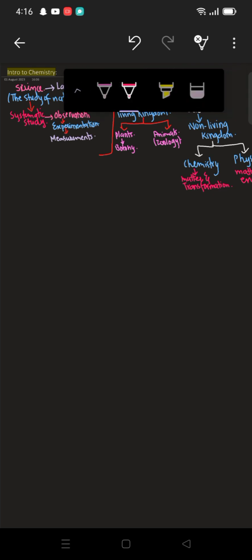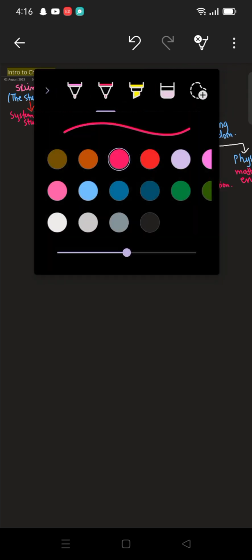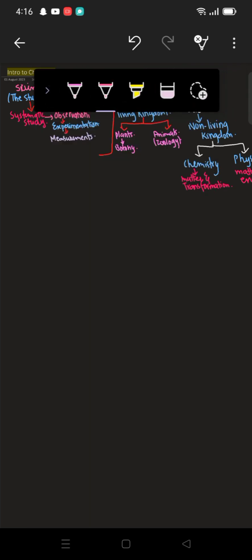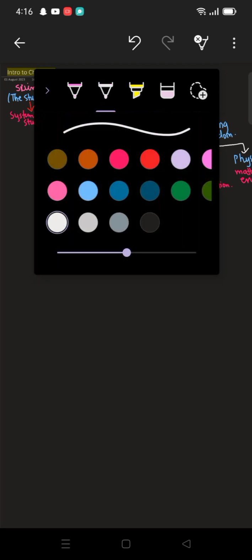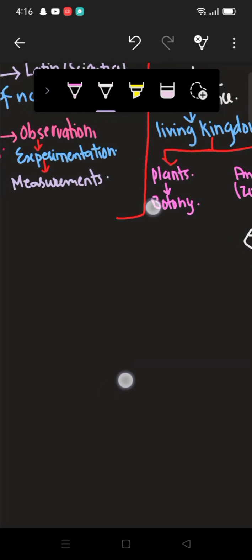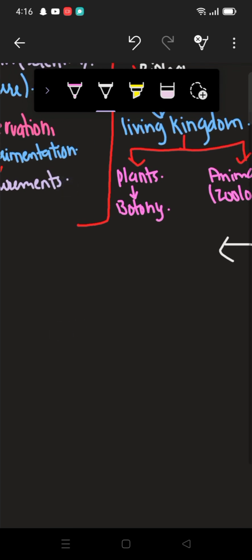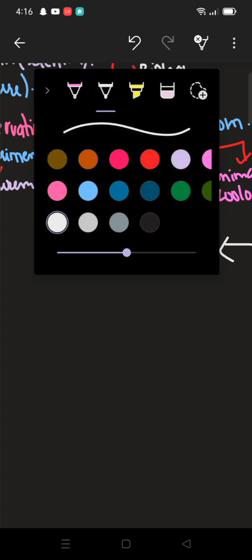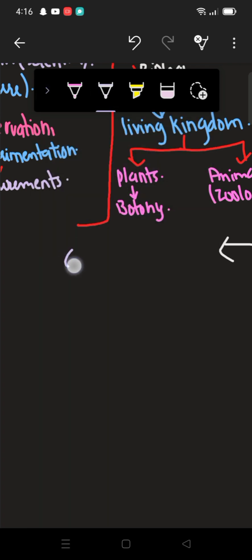Now we will be discussing chemistry. Alright, so now we got to know where chemistry comes from. Chemistry is basically a part of physical science, and physical science is a categorized part. So we are going to study chemistry now. So now we should go with the meaning first. What is meant by the word chemistry? Let me write here first. We have the word